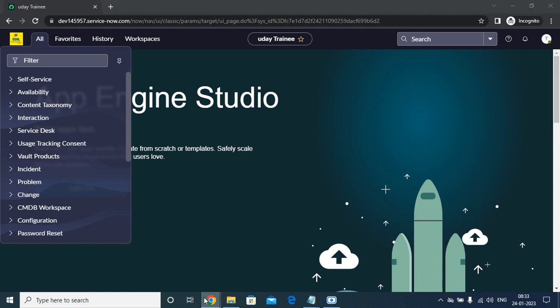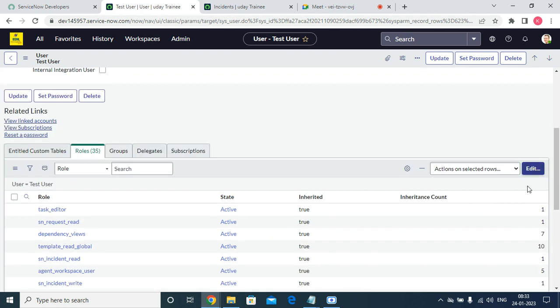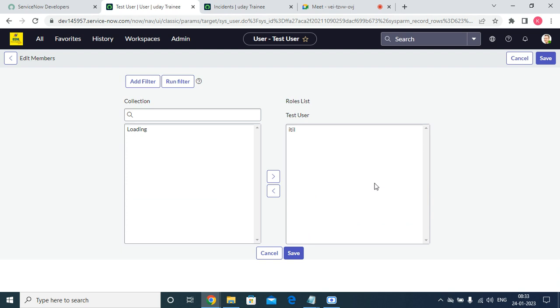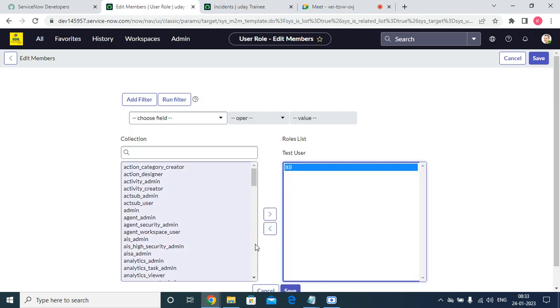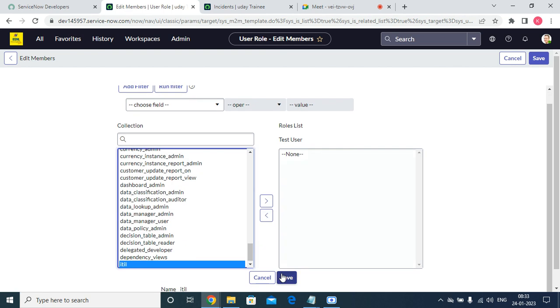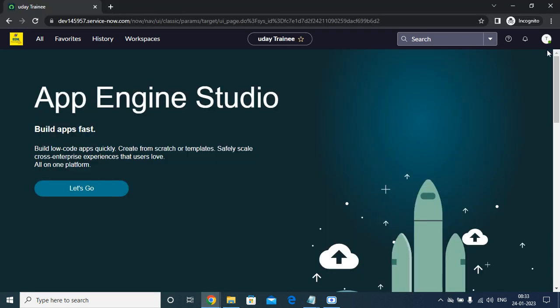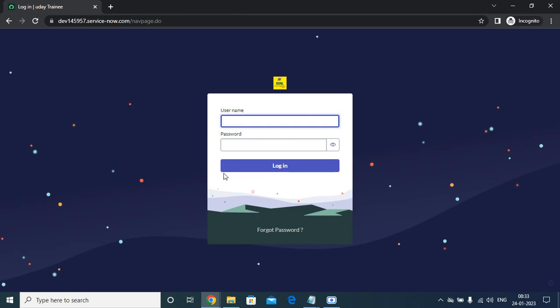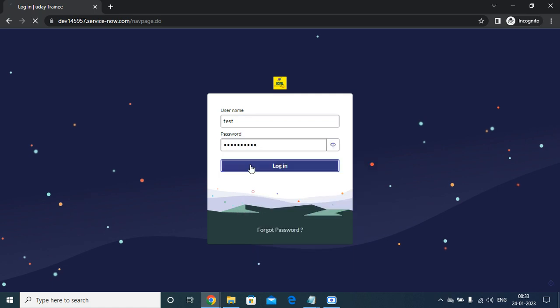For example, if I remove the role from the user, let's see what happens. Whatever we are seeing, we call this a slush bucket. Try to remember the terminology so that you will get it easily. Now I'm just going to log out from here, and again the username is test and paste it.